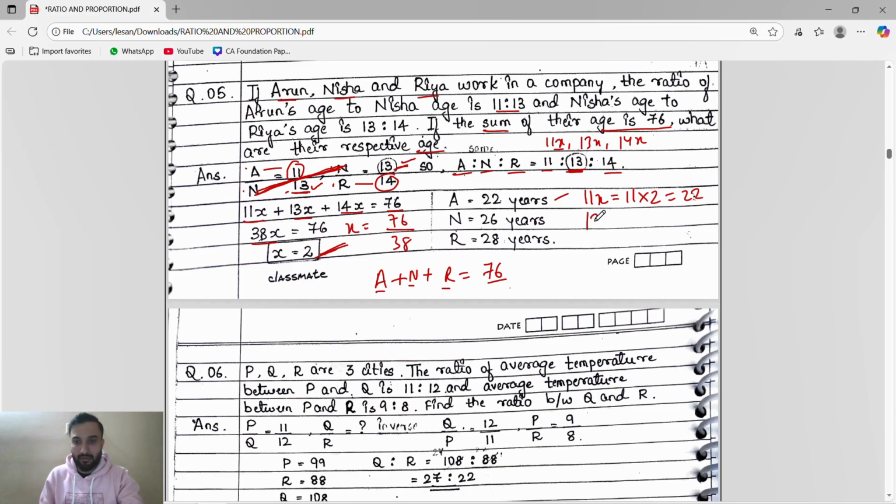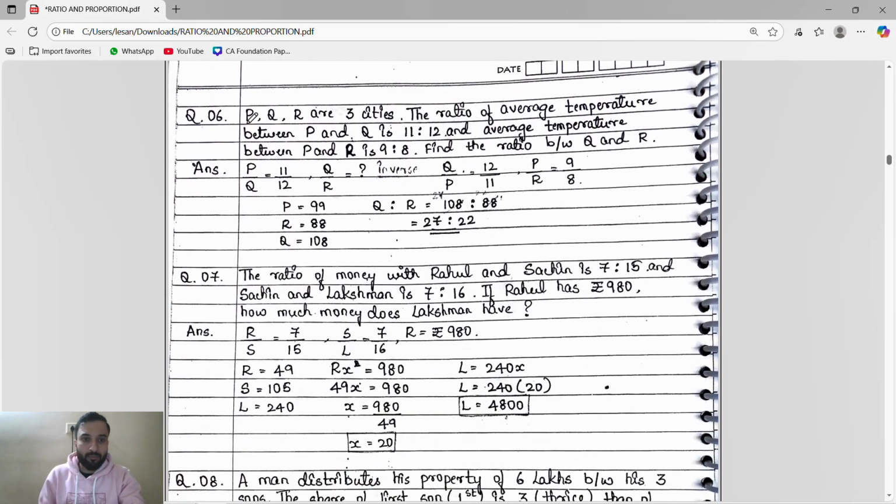Nisha's age is 13x. We know the x value is 2, so 13 times 2 is 26. Same for Arun, Nisha, Ria. Ria's age is 14x. So we know 14 into 2 will become 28. That's it.